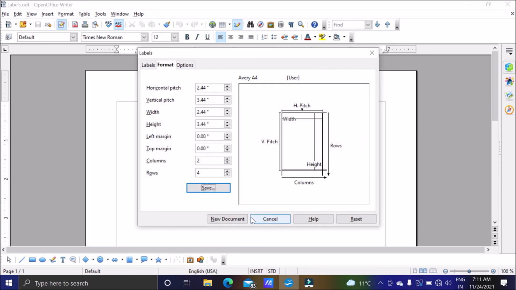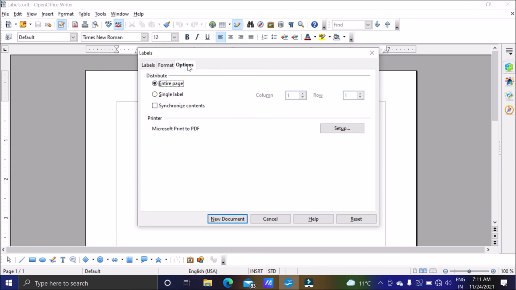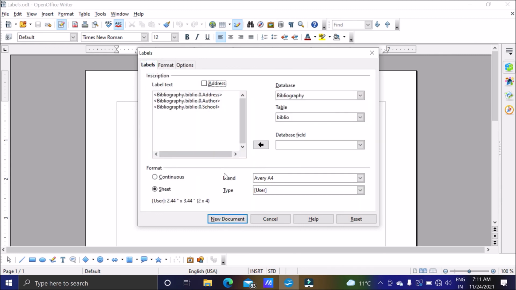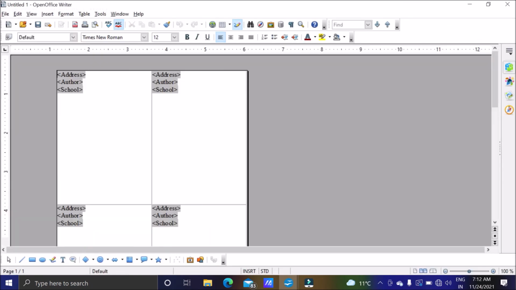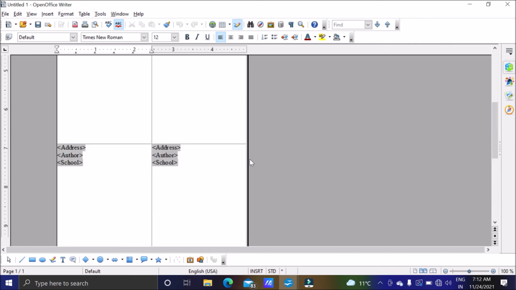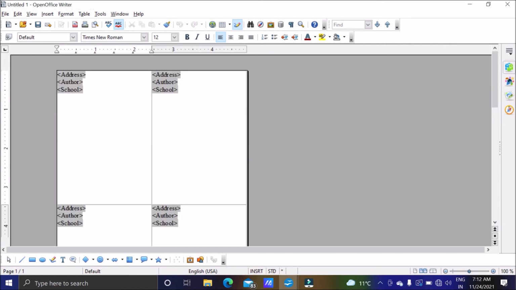Label saved. And in options, if you want to get it on the entire page, then you can go for entire page, or if you want a single label on single pages, so it is better to go for entire page, then we can just cut it and paste it, otherwise it will result in loss of pages. Now we'll click on new document. We are complete. So now you can see our label is ready.